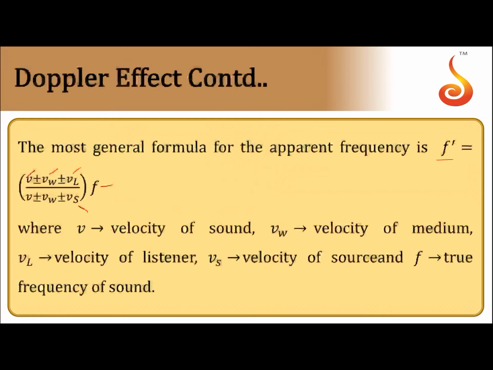Here we can make use of a sign convention. Let us say here is the observer and here is the source. The direction from source to observer is taken as positive. All velocities in this direction are positive, all velocities in the opposite direction are negative. If the source is approaching the observer, frequency increases. If the source is receding away from the observer, frequency decreases. That's the general trend. The difference between the actual frequency and the apparent frequency is called the Doppler shift.